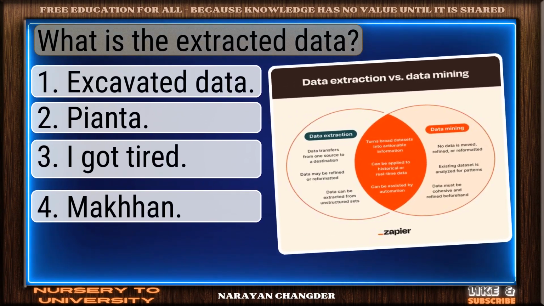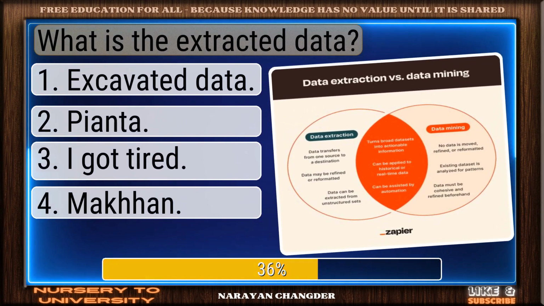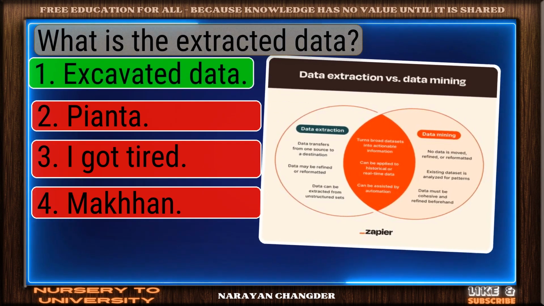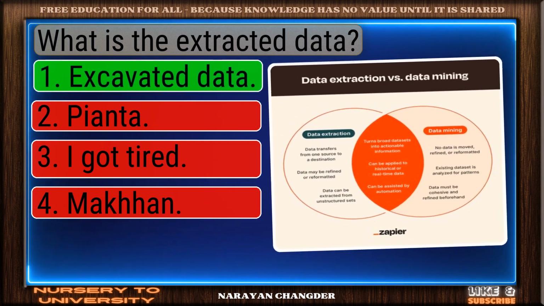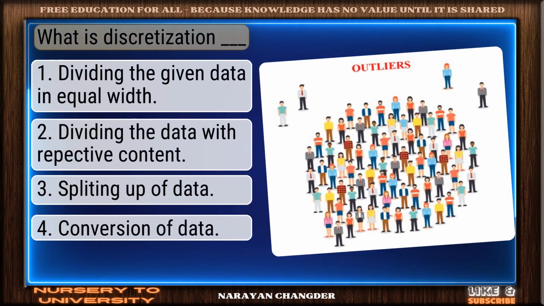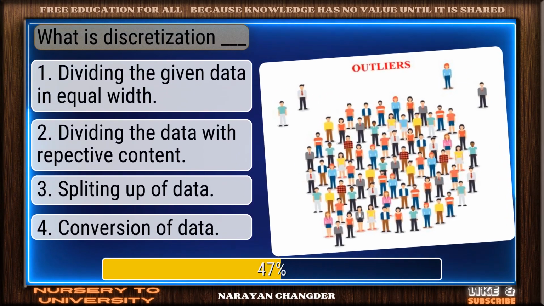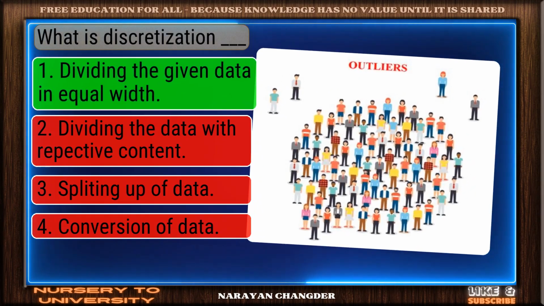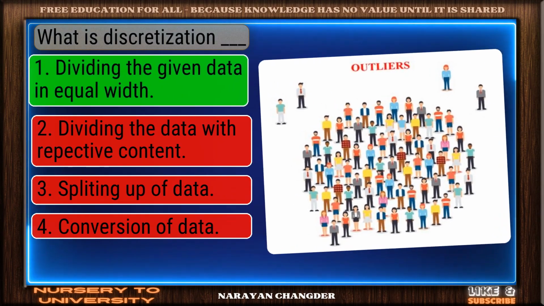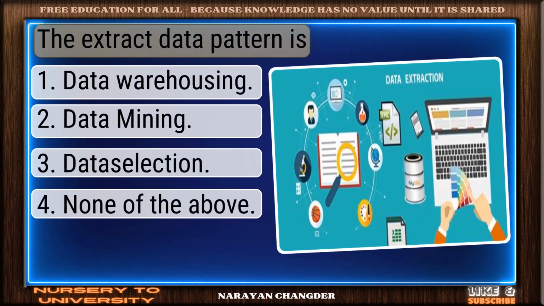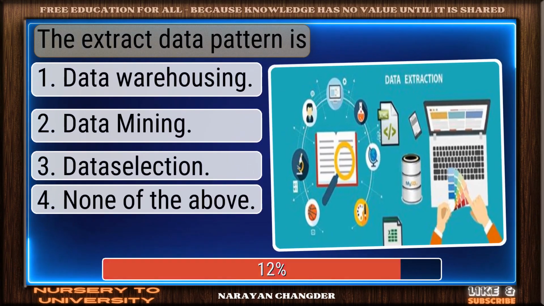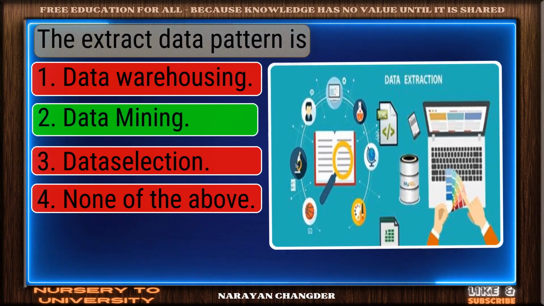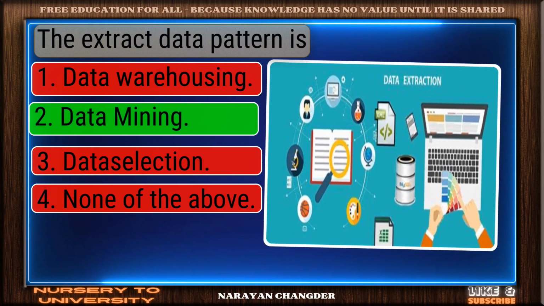Question number 52. What is the extracted data? You're right. Excavated data is the correct answer. Question number 53. What is discretization dash? Nice selection. Dividing the given data in equal width is the correct and valid answer. Question number 54. The extract data pattern is? Right again. Data mining is a valid answer.